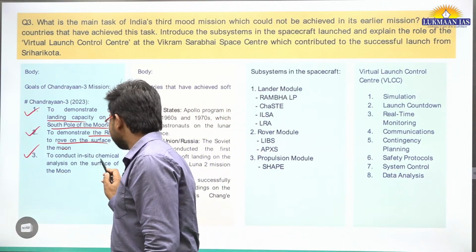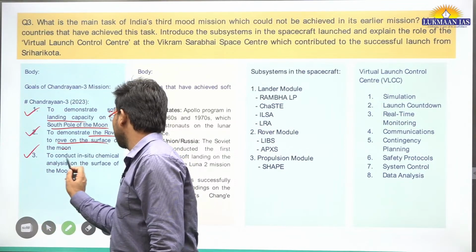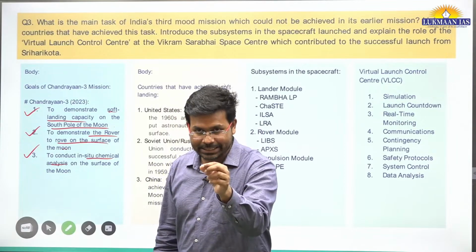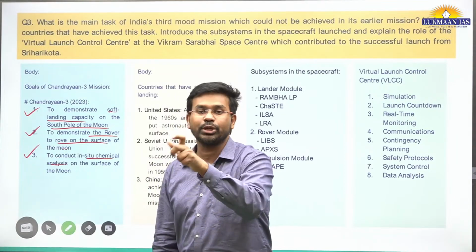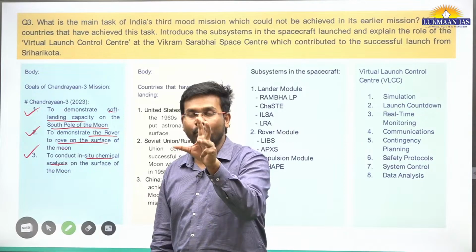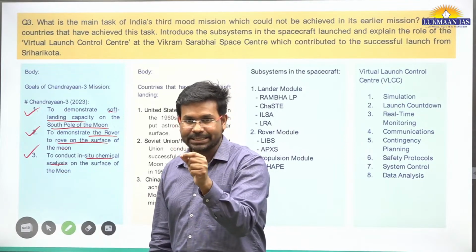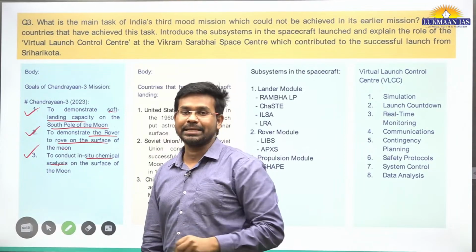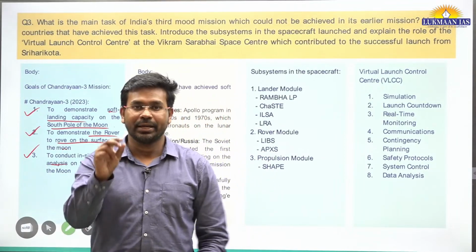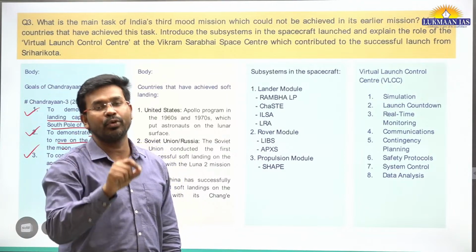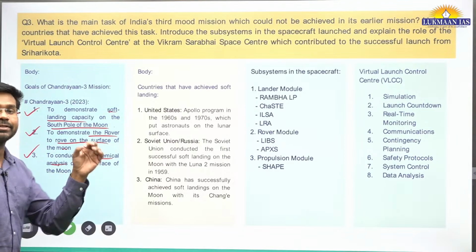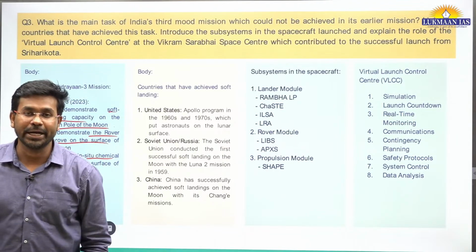To conduct in situ chemical analysis on the surface of the moon. Means we wanted to conduct an analysis like, what are the constituents in moon. Means we wanted to do an analysis of, let's say, rock samples on the moon. We wanted to do chemical analysis to identify what components are there on moon, what minerals are found. And all these three objectives have been successfully achieved by Chandrayaan-3 mission.